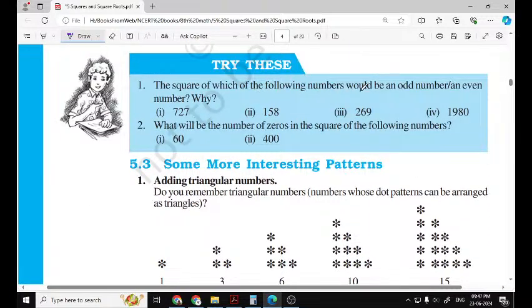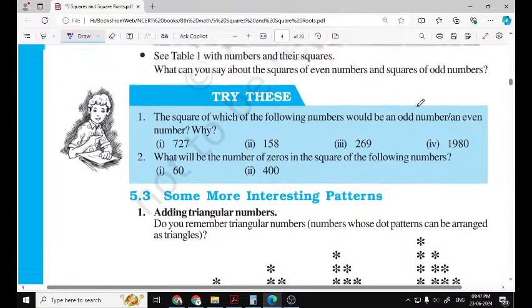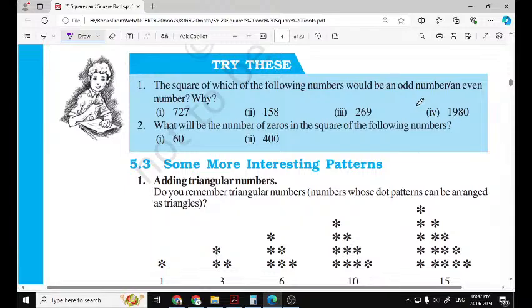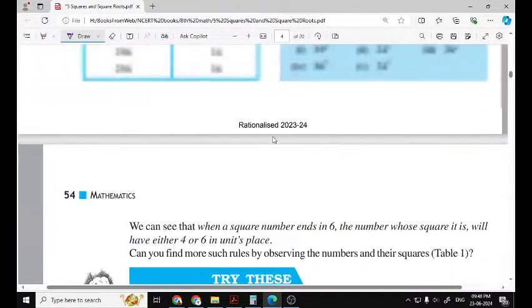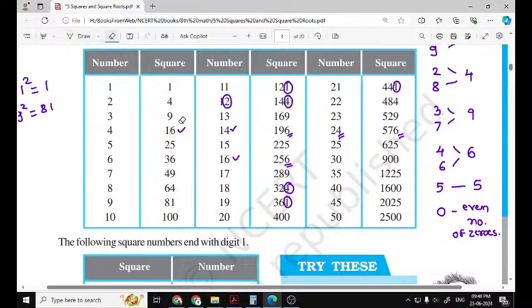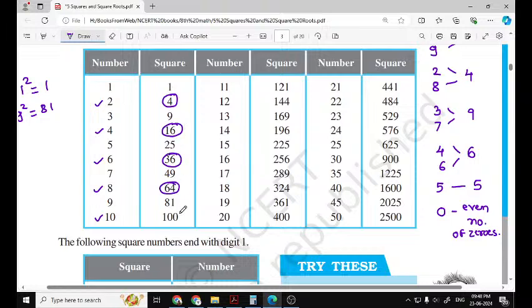The square of which of the following would be an odd number or an even number? There is one fact: whenever your number is even, its square is also even. Let us find out from this table. Let us mark even numbers, and their squares are also even.